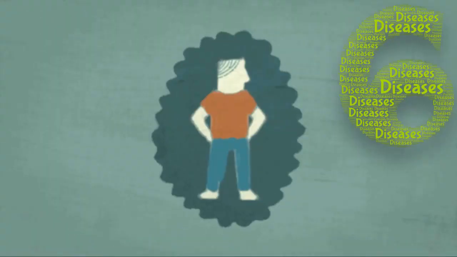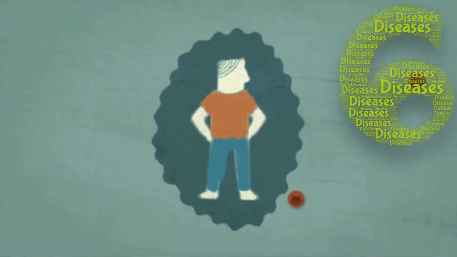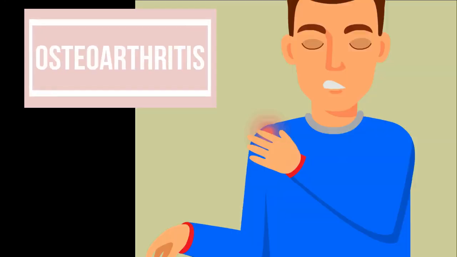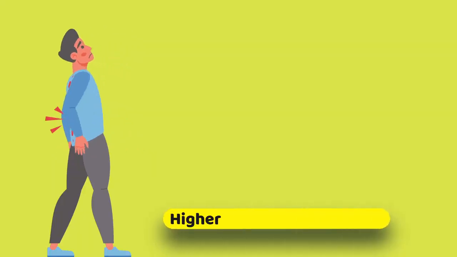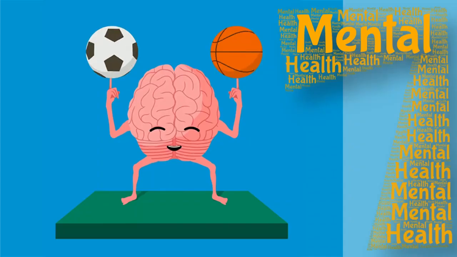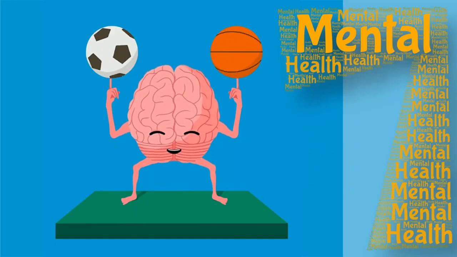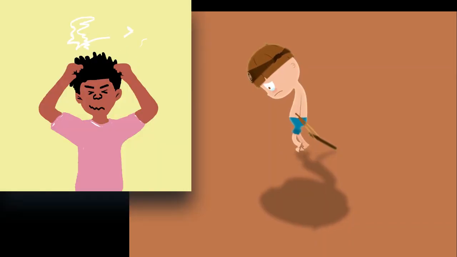alignment. Sixth is diseases. So, people who have a family history of osteoarthritis, certain types of cancer, and other diseases may have a higher risk of low back pain. Seventh is mental health. Back pain can also result from depression and anxiety.